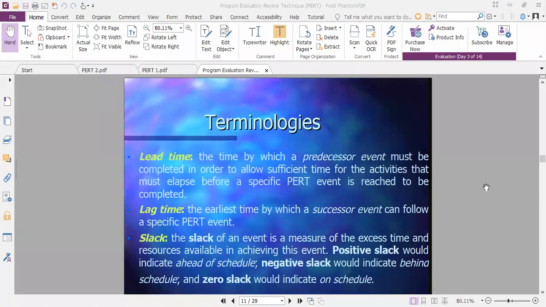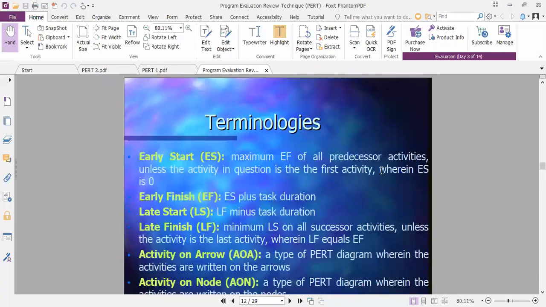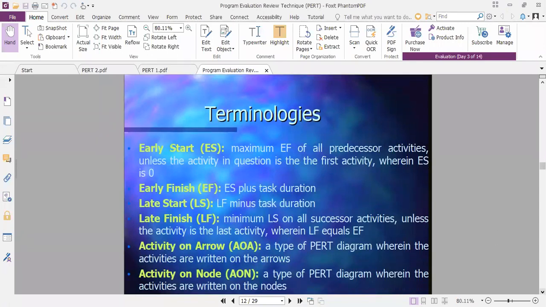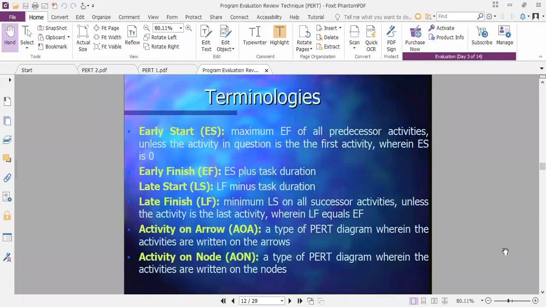Okay. This is the terminology of the particular part. Then these terminologies are also known to you very well. So early start, ES, is the maximum EF of all precedence activities.